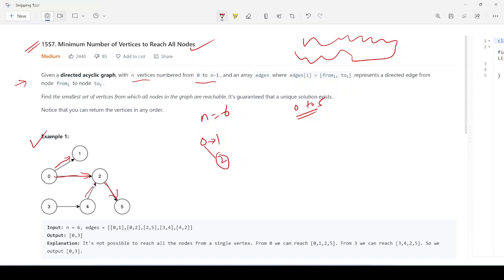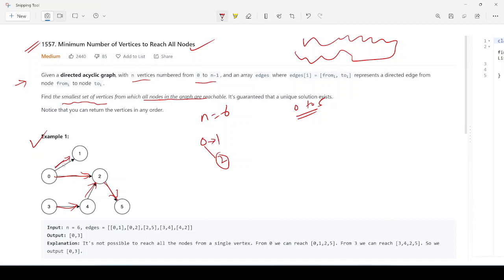4 to 2, right? That we have given, and 3 to 4 we have also given. So these all are in the direction, right? We have given. Now it is saying that we have to find the smallest set of vertices from which all the nodes in the graph are reachable. So if you consider for which node we can traverse each one, right?